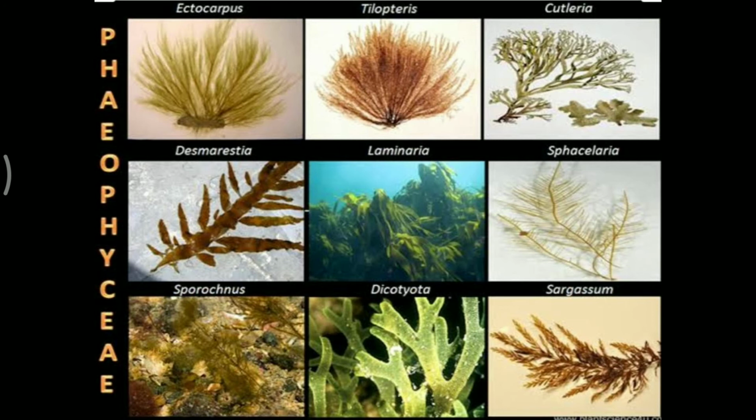So they are found in the rocks of freezing temperature. They have the chromatophores or the thylakoids, which are discoidal or ribbon shaped in case of Phaeophycia, and at times the pyrenoids are naked in case of Phaeophycia. Xanthophyll is present as the color giving substance, and the kind of reproduction we can see in Phaeophycia is isogamous as well as oogamous.